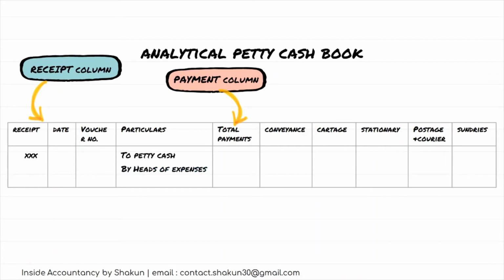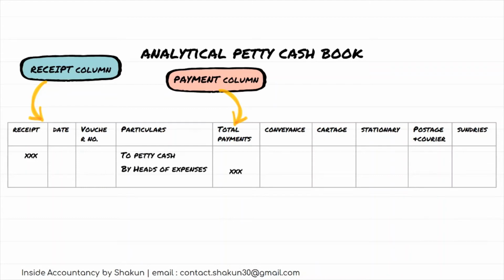Similarly, you will have, by heads of expenses, the various expenses which you are making. The amount will be written under total payments. Now, the same amount which you are writing under total payments will also be written under any one of these expenses which are shown here. As you can see, if it is a part of conveyance, then it will be shown under conveyance. If it is a part of cartage, then it will be shown under cartage, or stationery, or postage and courier, or sundries. So depending upon the type of expense, it will be shown respectively in the heads of expenses.